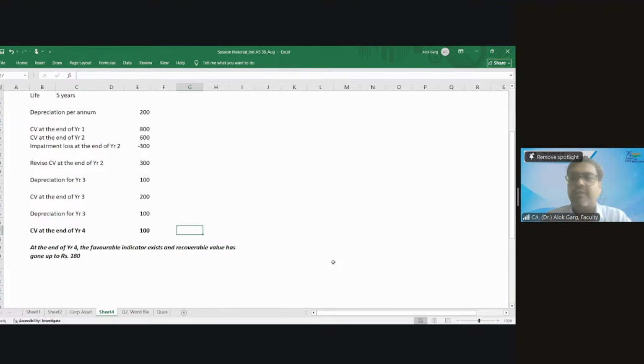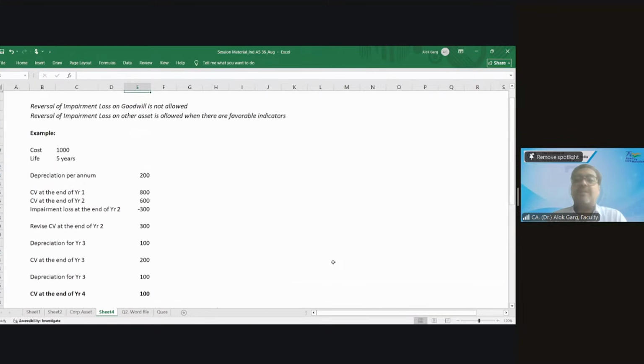For example, I have told you in Ind AS 16 also, you have opted for the revaluation model and there is an impairment loss. The value has declined, so first you have recorded the impairment loss. Subsequently, the value has gone up. Then you do not record revaluation surplus first. You first reverse whatever impairment loss you have recorded, in the P&L. Only if the increase is beyond the earlier impairment loss do you record the revaluation surplus. So we need to reverse the impairment loss.